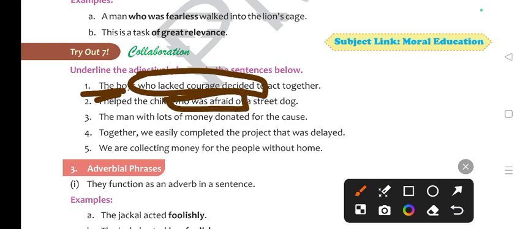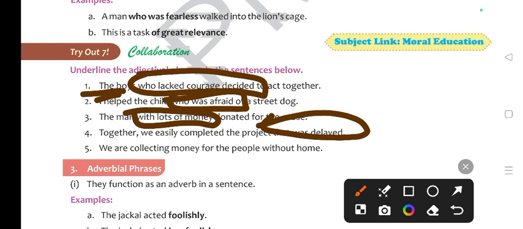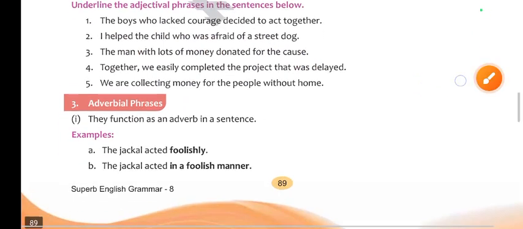The man with lots of money. Adjectival phrase. Then, together we easily completed the project that was delayed. Means we are talking about the project. Okay. We are collecting money for the people without home. Adjectival phrase. Now adverbial phrase.